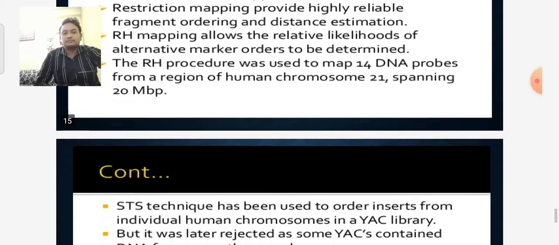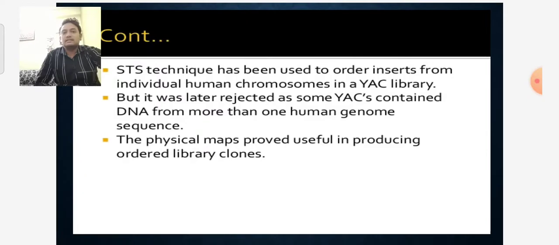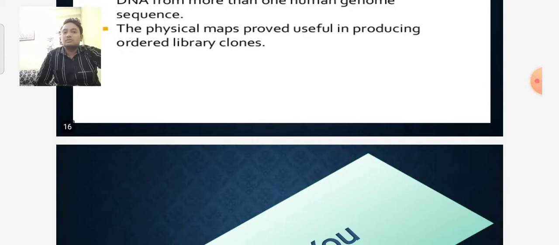The STS technique has been used to order the inserts from an individual human chromosome in a yeast artificial chromosome library, but it later turned out that some yeast artificial chromosomes contain DNA from more than one human genome sequence. The physical maps proved useful in producing ordered library clones.